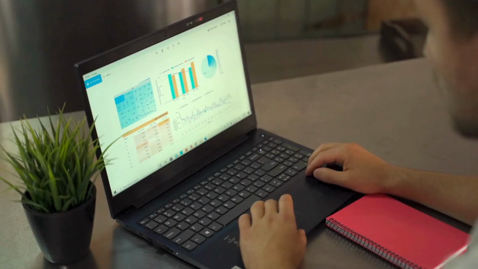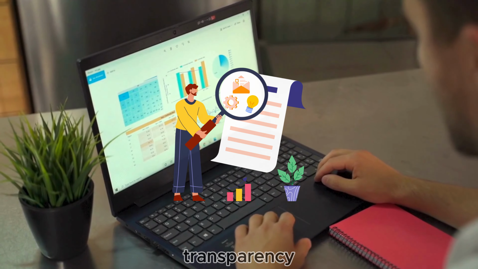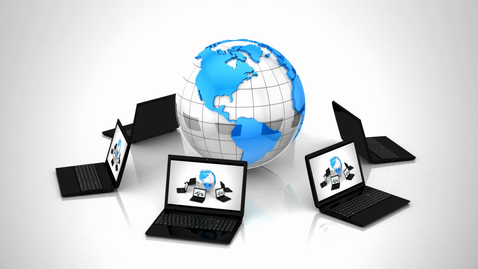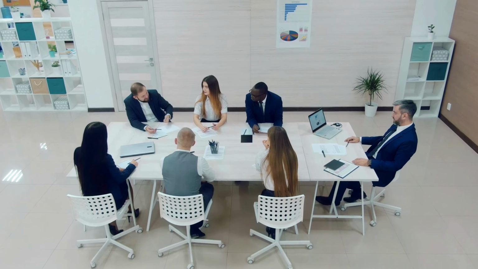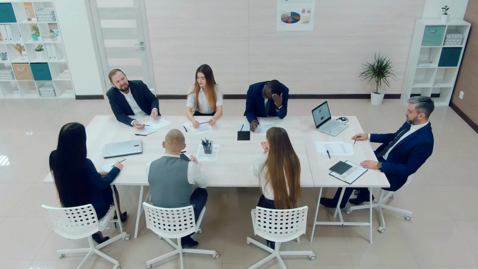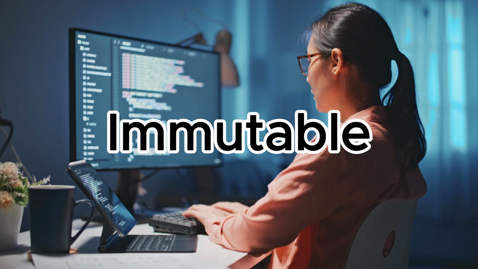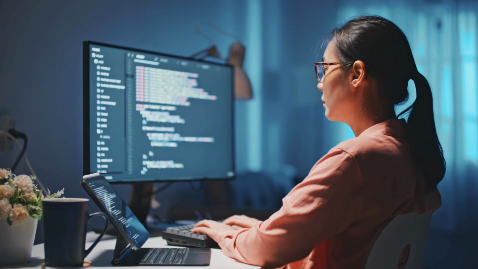At its core, a blockchain is a decentralized and distributed digital ledger. It records data in a way that ensures security, transparency, and immutability. First is decentralized. No single person or entity controls the system. Instead, it's managed by a network of computers. Second is distributed. Every participant in the network has a copy of the entire ledger. Third is immutable. Once data is added to the blockchain, it cannot be altered or deleted.